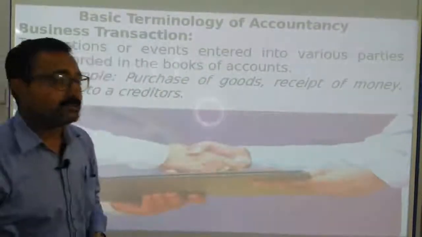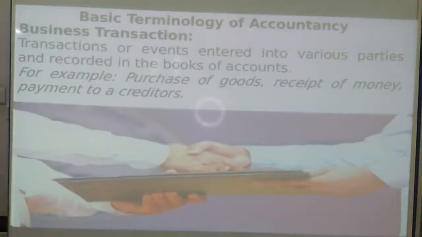So in the business organization, we can define business transactions as the events entered into between various parties, it may be two parties, three parties, and recorded in the books of account. In the first video we have seen accountancy is a language which helps us to record business transactions.